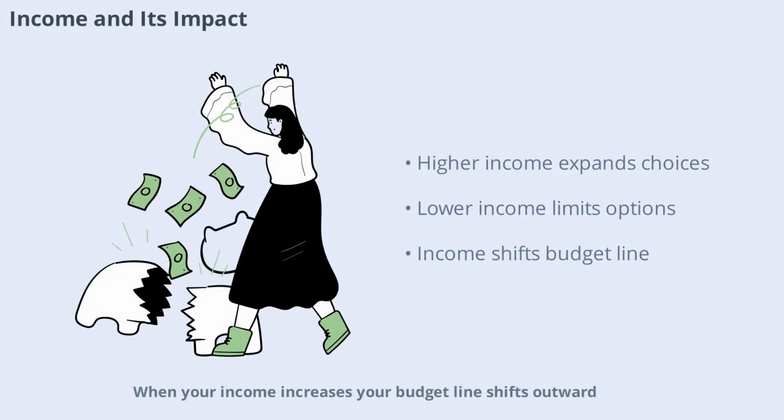Income is a key factor in determining a consumer's budget constraint. When your income increases, your budget line shifts outward, allowing you to afford more goods and services. Conversely, if your income drops, your choices become more limited. This relationship helps explain why people's buying habits change when they get a raise or face a pay cut. It also highlights the importance of income in shaping overall consumer demand in the economy.